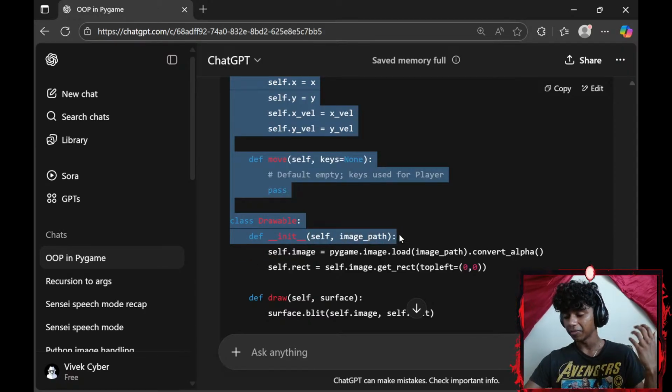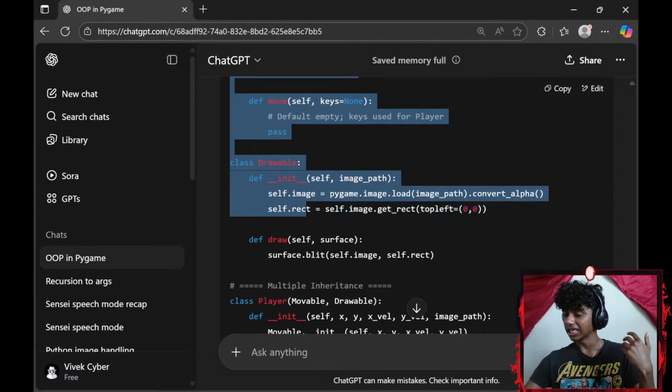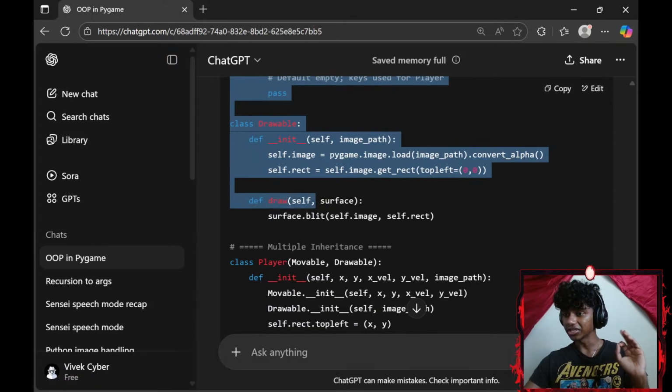We add an image path, okay. Self.image equals pygame.image.load, our image path, we convert it to alpha. Self.rect equals self.image.get_rect top left, so the position is 0, 0. Define draw with a surface parameter, screen.blit self.image.